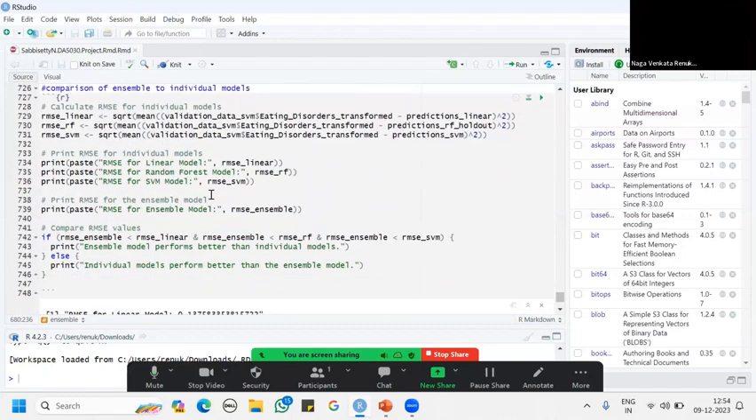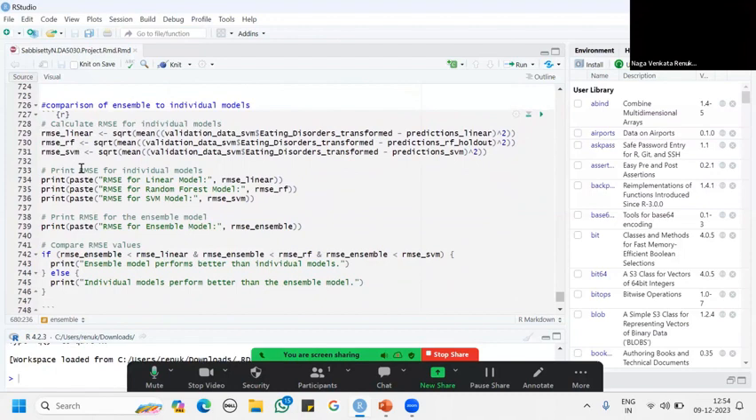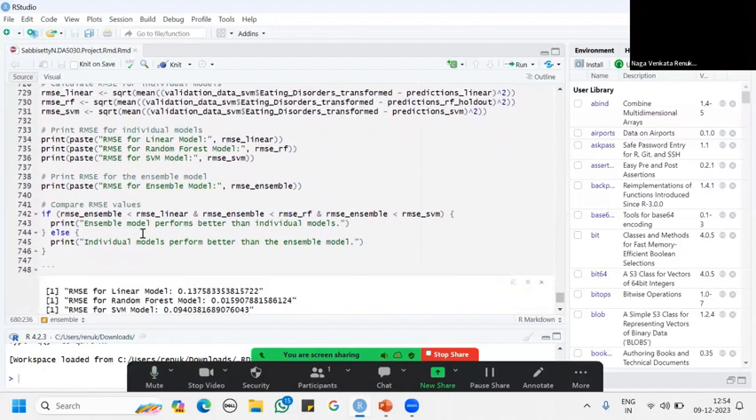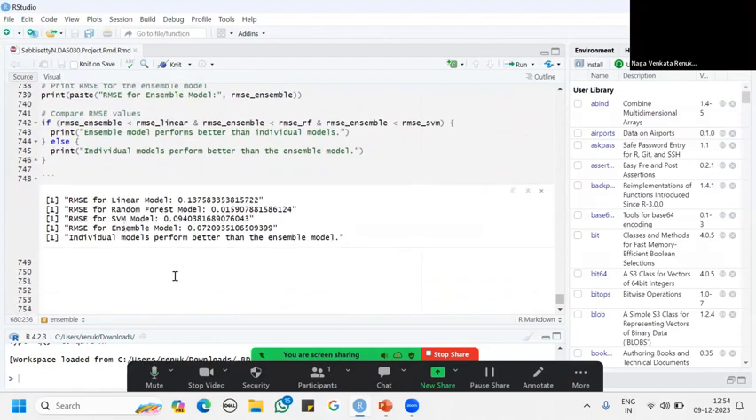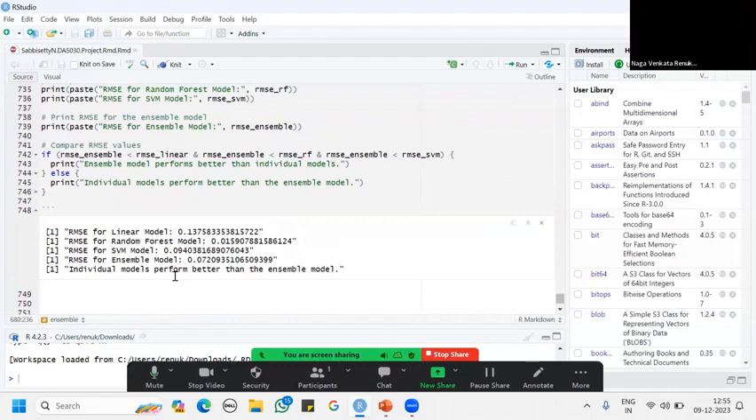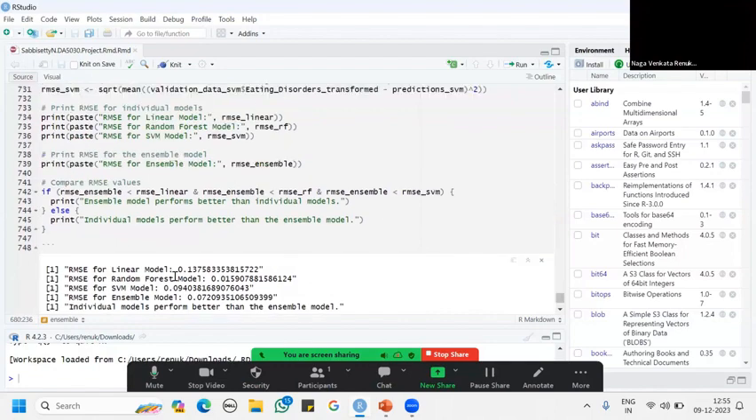After this, I did a comparison of the ensemble to the individual models. After applying the models, the printed results showed that individual models perform better than the ensemble models, indicating that random forest and the bagged ensemble have better accuracy compared to the other models.